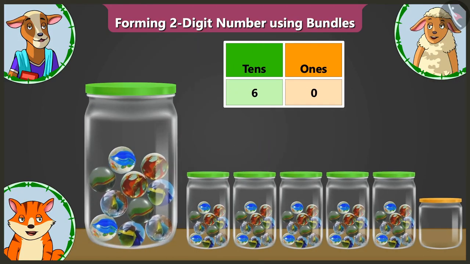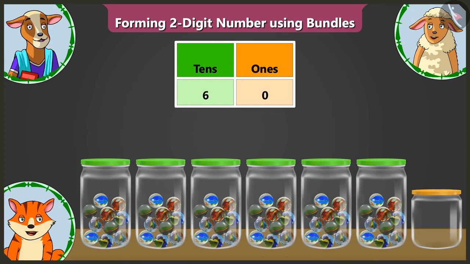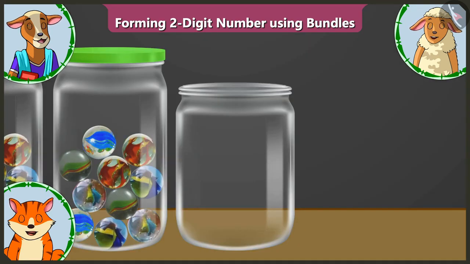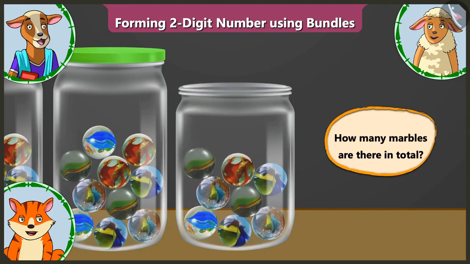Understood, children? A group of 10 objects is called one group of tens. Similarly, whatever is the number of groups you have to write that number in the tens box. And when there is not even one object in the group, you have to write 0 in the ones box. We understood. Now look, in this empty seventh jar, I am putting some marbles in it. Now tell me, Lily, how many marbles are there in total?